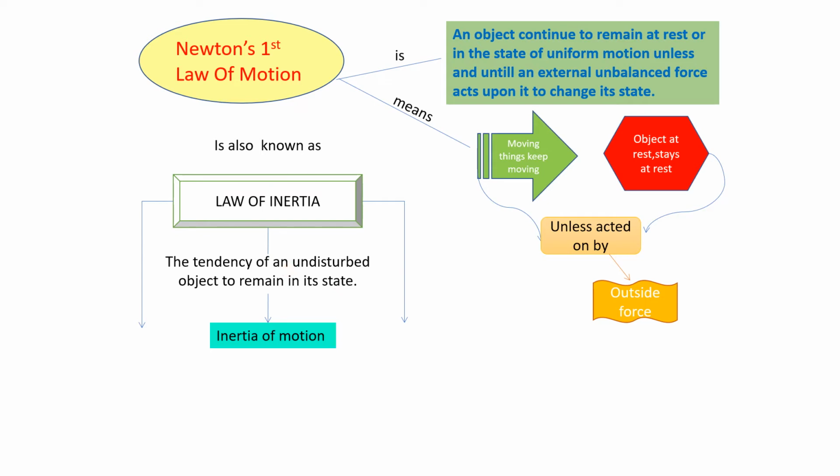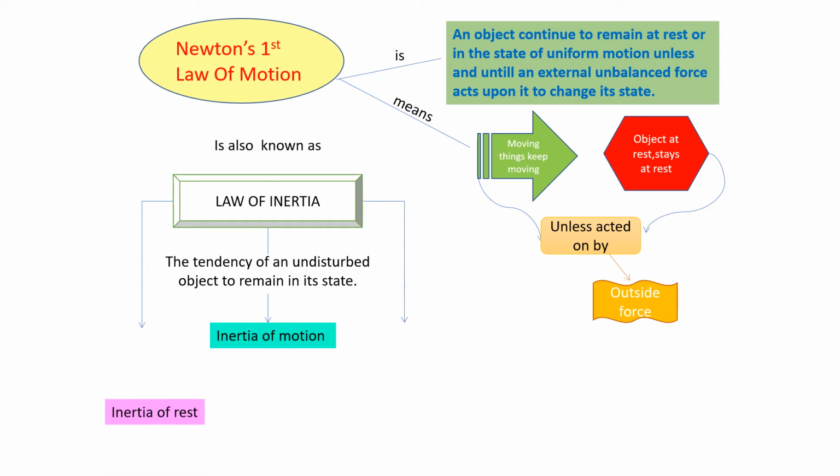That means if a body is at rest, it would want to remain at rest. If the body is in motion, it would want to keep moving. That tendency is inertia. And that is what the first law of motion says. Therefore, the first law of motion can be related to inertia. The body will oppose its change. Alright. So Newton's first law is also called the law of inertia.